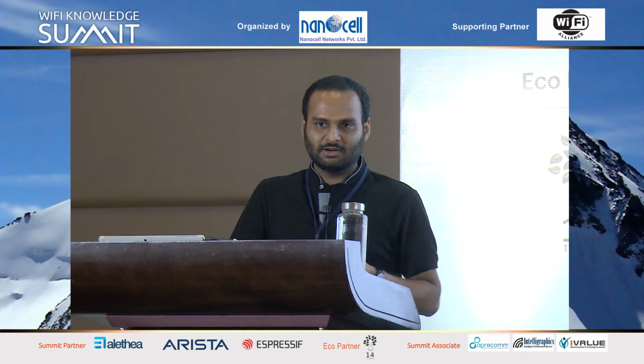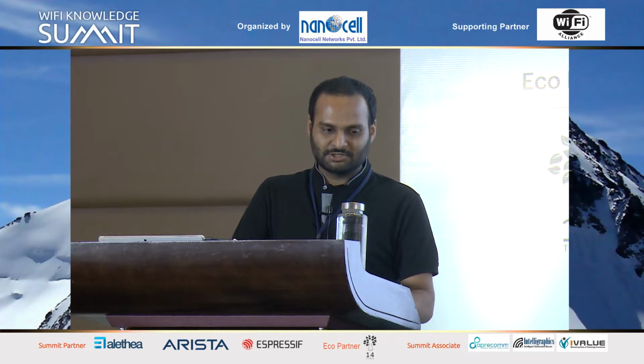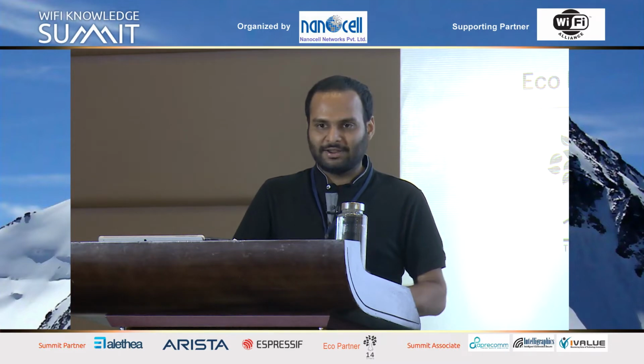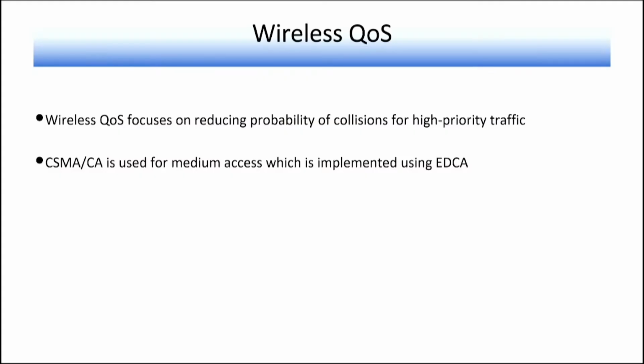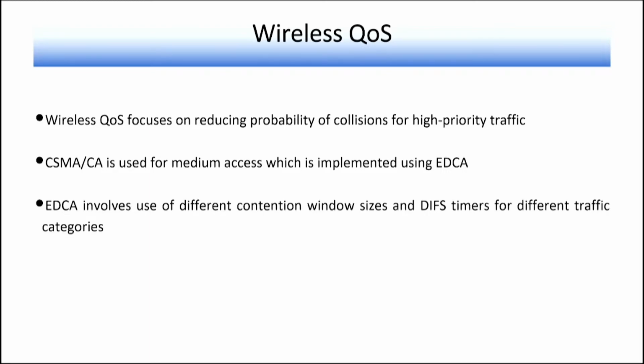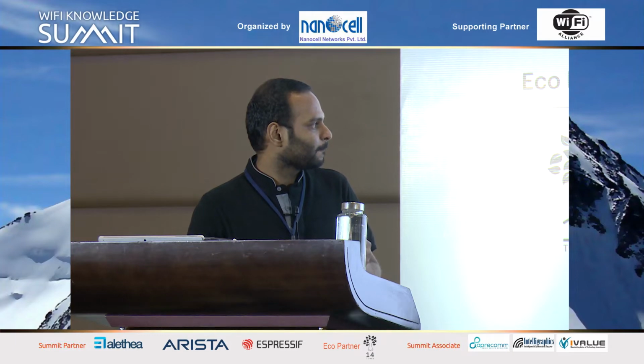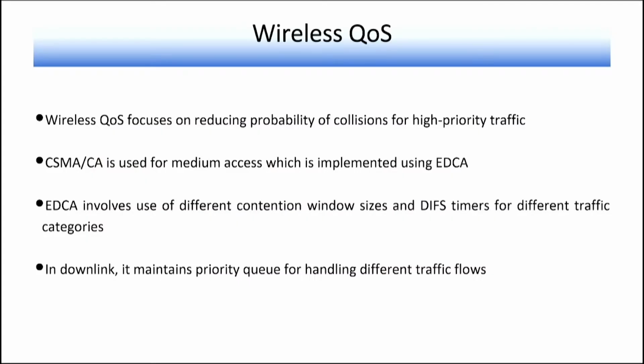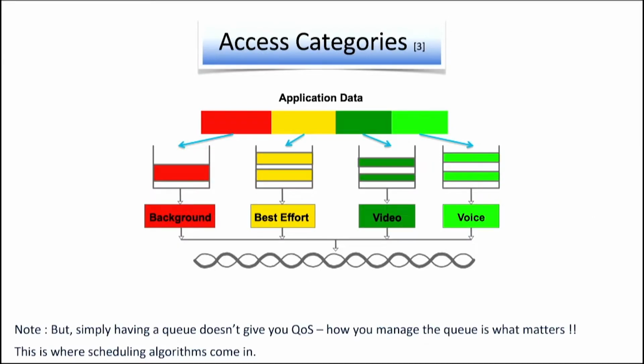So what is the aim of QoS? The aim of QoS is to reduce the probability of collisions for high priority traffic. For getting medium access, Wi-Fi uses CSMA/CA, which is implemented using EDCA. EDCA involves different contention window sizes and DIFS timers for different access categories of traffic. In downlink, it maintains a priority queue for different access categories. In this diagram, there are four access categories: background, best effort, video, and voice.